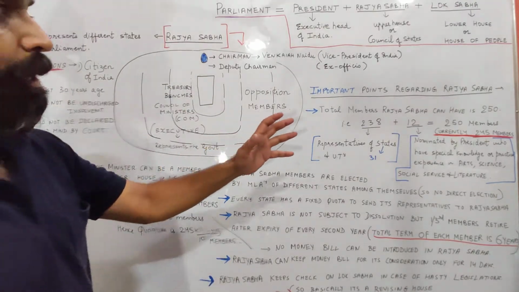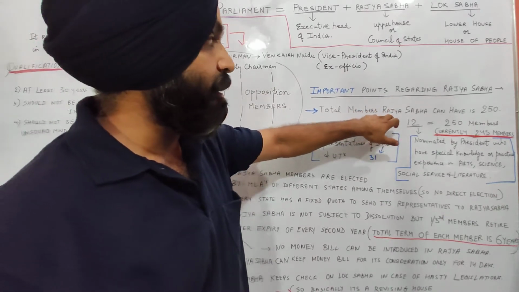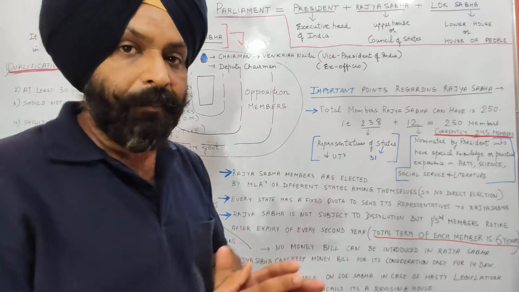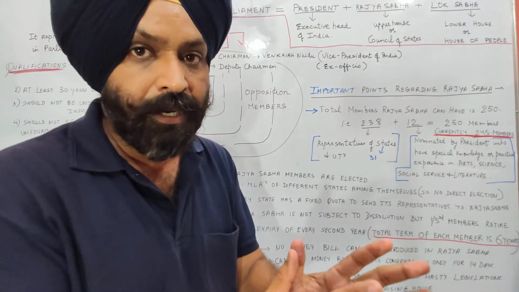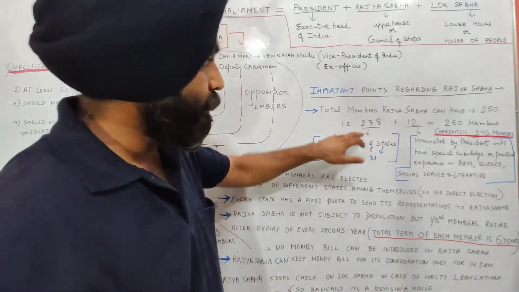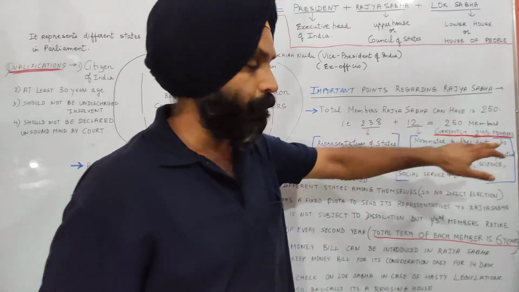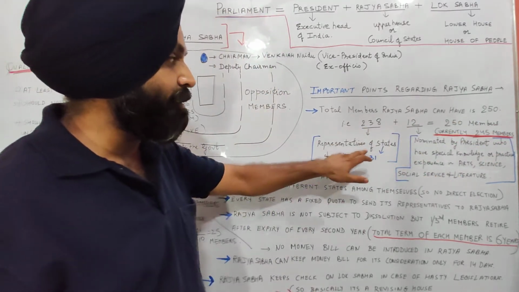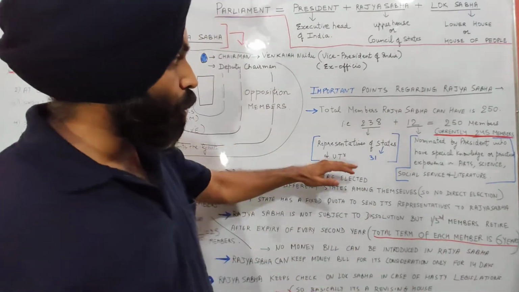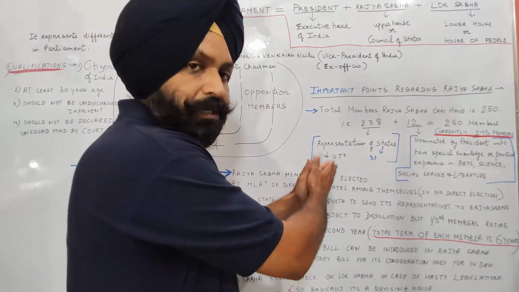So important points regarding Rajya Sabha are: total members Rajya Sabha can have is 250. So 250 members are the total members which a Rajya Sabha can have. How 250 MPs? This is the way. 238 plus 12 is equal to 250 members. 238 members represent the states and UTs. There are 31 states and 7 UTs. So 238 members are representing the states and UTs.